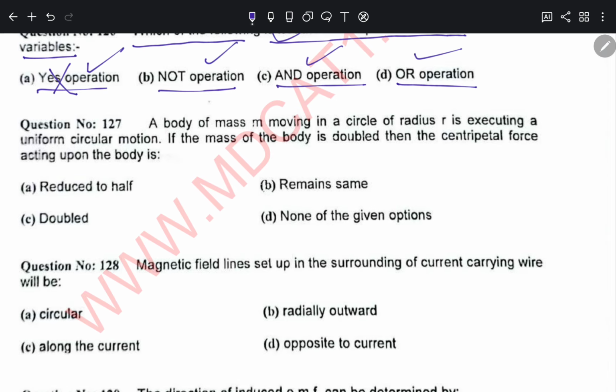A body of mass m moving in a circle of radius r is executing a uniform circular motion.